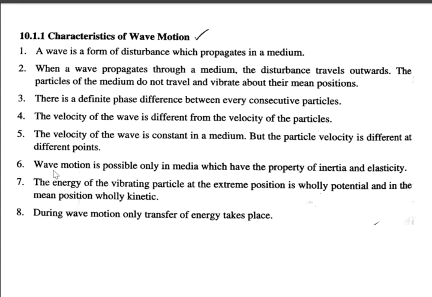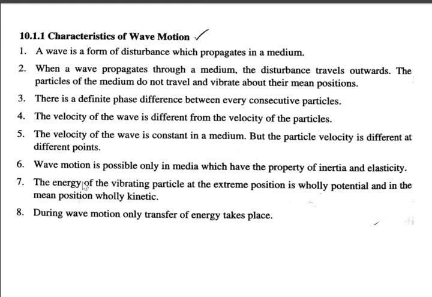Sixth point, wave motion is possible only in media which have the property of inertia and elasticity. This is the main thing. The medium should have inertia to restore the vibrating particles to their resting position, and also elasticity. These two are important properties for wave motion in a medium.